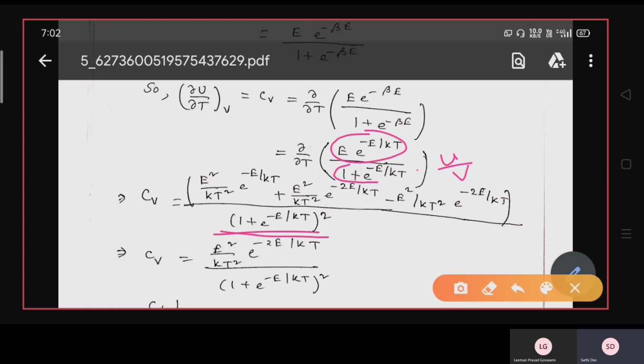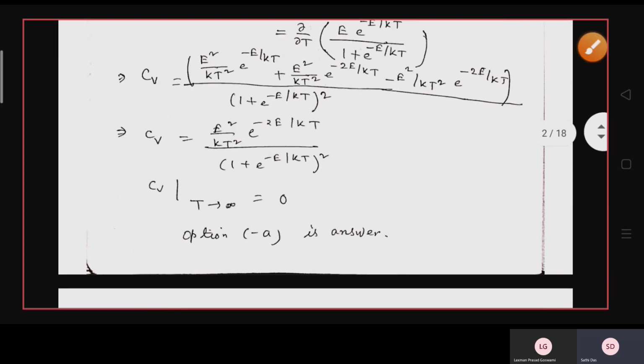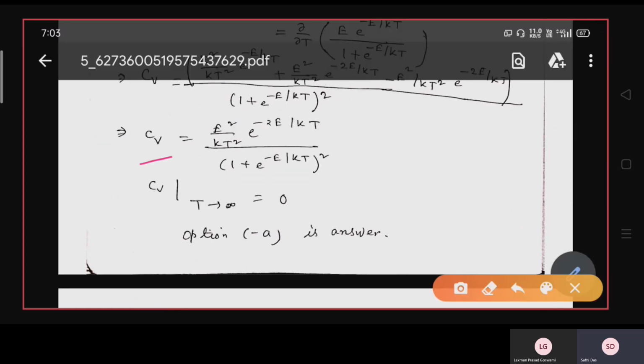If this is V, then 1 plus e to the power minus E by kT whole square into the differentiation, U prime into V minus V prime into U, which gives the result CV equals E square by kT square into e to the power minus E by kT divided by 1 plus e to the power minus E by kT whole square.